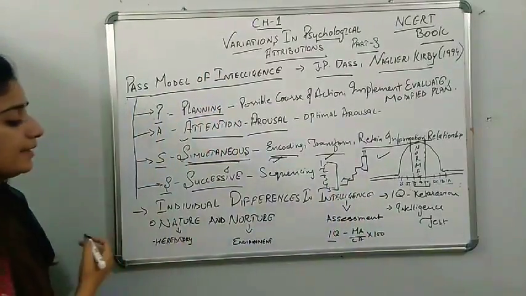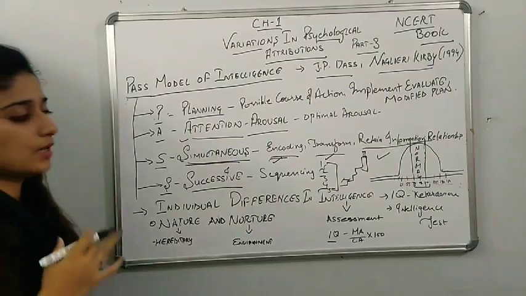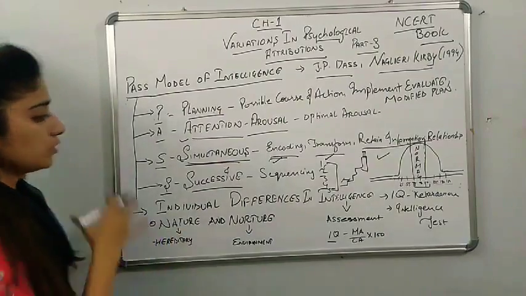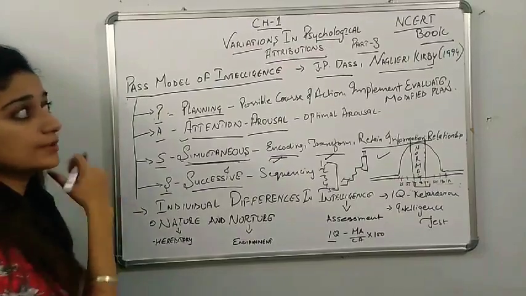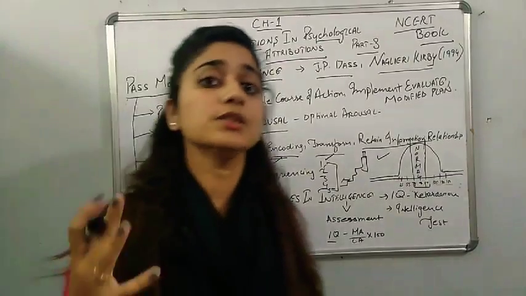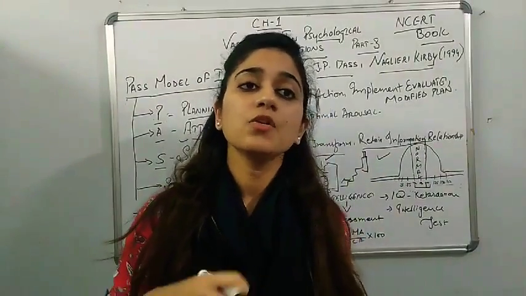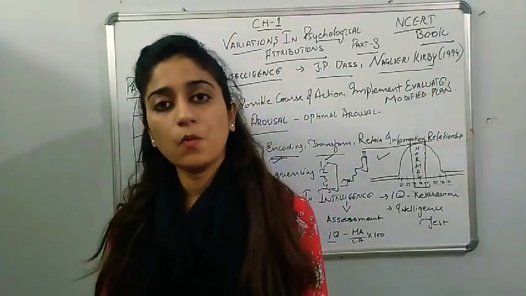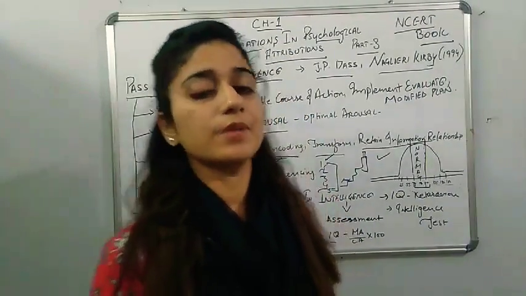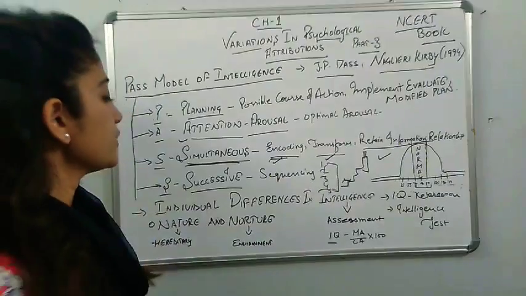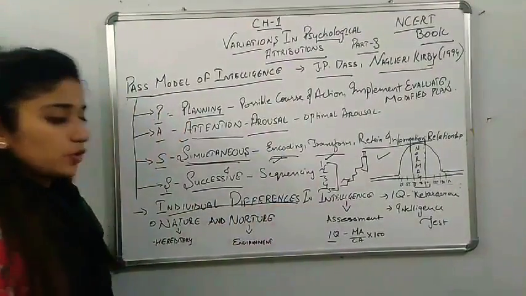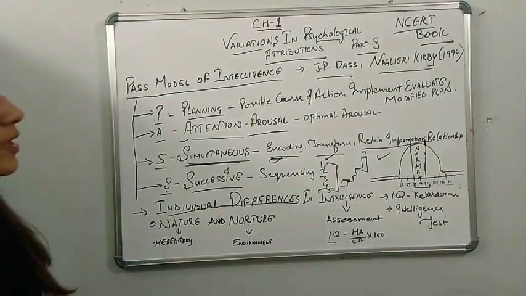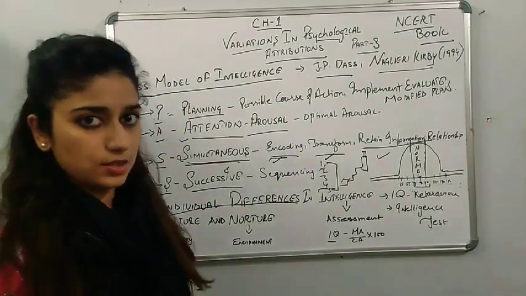Okay, then he said that when we work on this PASS model process, that is when a person's intelligence works, meaning when he orders all these steps one by one, at that time we say that person is intelligent.